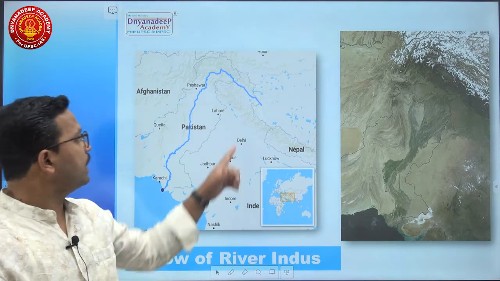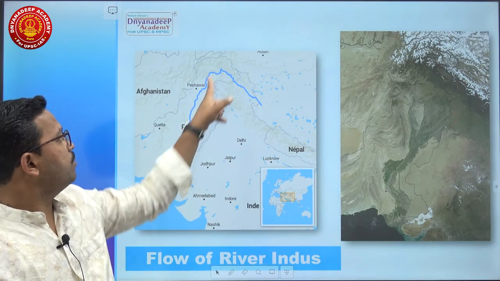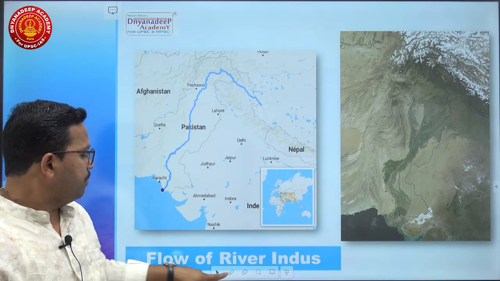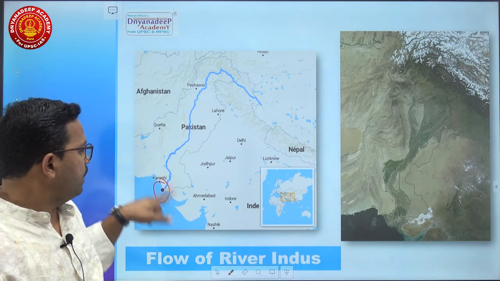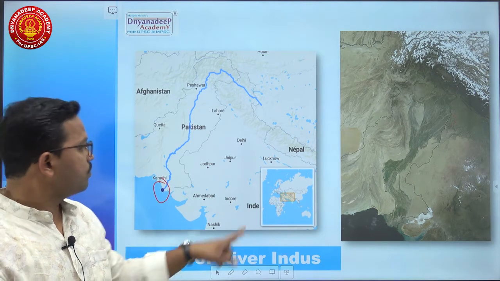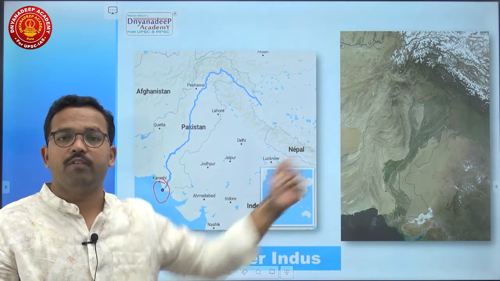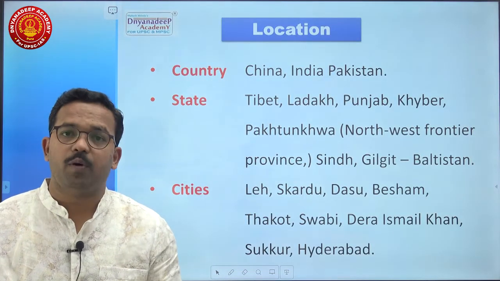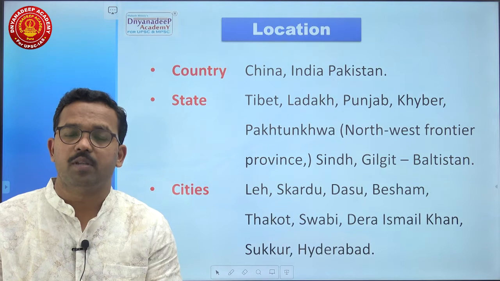This is the diagram. You can see here it is Mapam Lake, then it comes to Peshawar, then the semi-arid plains of Pakistan, and it discharges into the Arabian Sea at Karachi. This is an aerial photograph of the Indus river system. Now some important factual data from the UPSC prelims point of view.